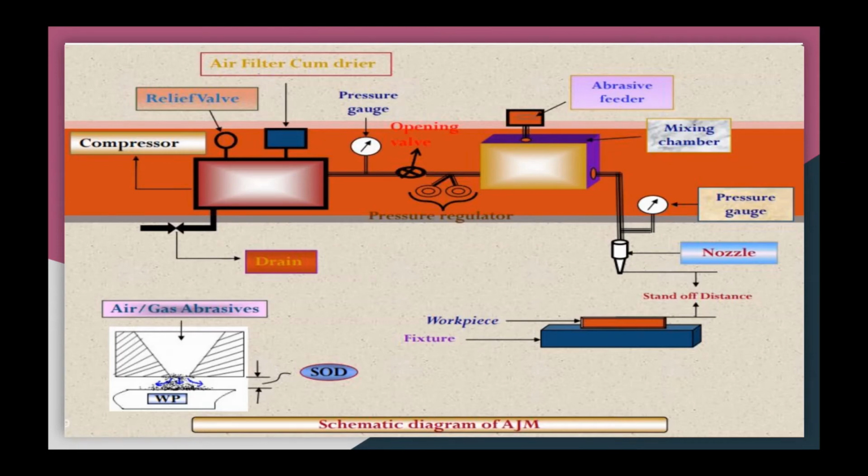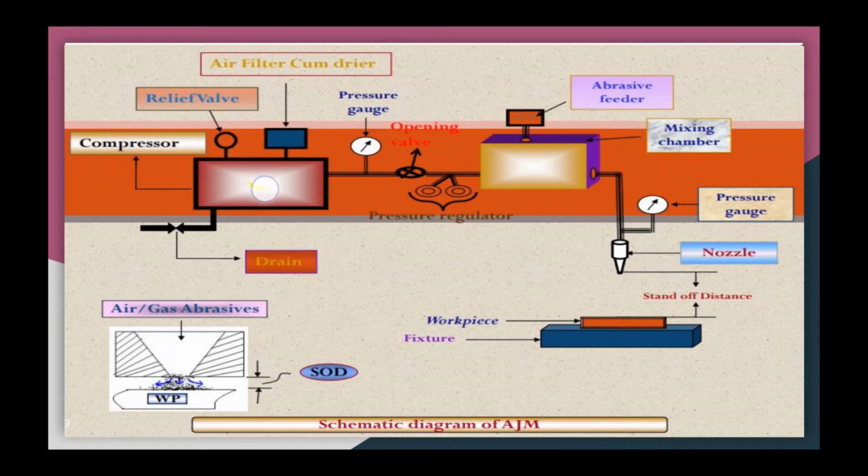You can see here also, this is a schematic diagram of the abrasive jet machining setup. There are various elements of the setup, as you can see in this diagram. There is a compressor which compresses the air to the desired pressure in the reservoir. If you want to reduce the pressure of the air inside the reservoir, then you can use the relief valve. Here I have shown the relief valve, to reduce the pressure.